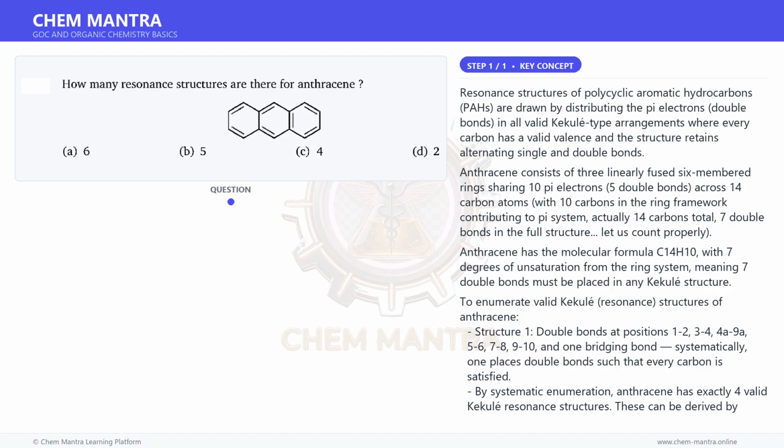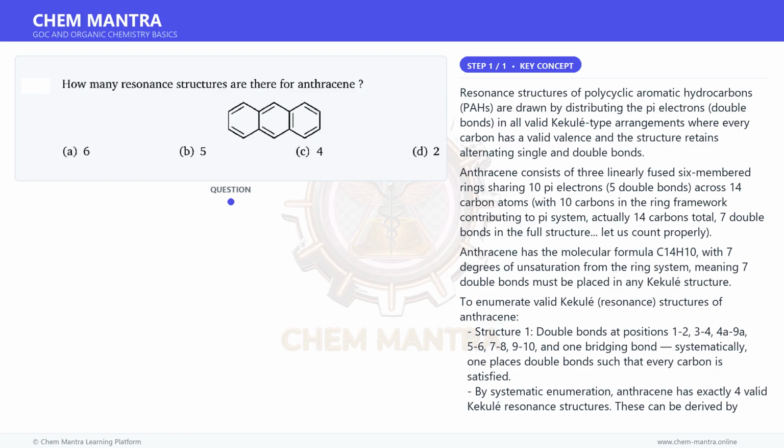Resonance structures of polycyclic aromatic hydrocarbons, PAHs, are drawn by distributing the pi electrons, double bonds, in all valid Kekulé-type arrangements where every carbon has a valid valence and the structure retains alternating single and double bonds. Anthracene consists of 3 linearly fused 6-membered rings sharing 10 pi electrons, 5 double bonds, across 14 carbon atoms, with 10 carbons in the ring framework contributing to the pi system, actually 14 carbons total, 7 double bonds in the full structure. Let us count properly.